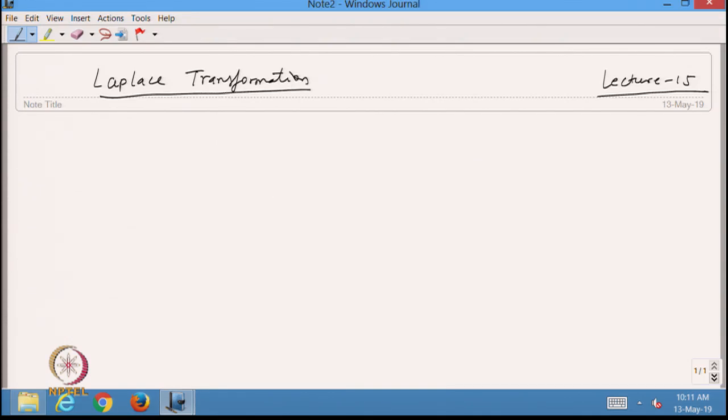In the last class we discussed that if my function f(t) is 1 by t, then we found that the Laplace transformation does not exist. This one we discussed in the last lecture.